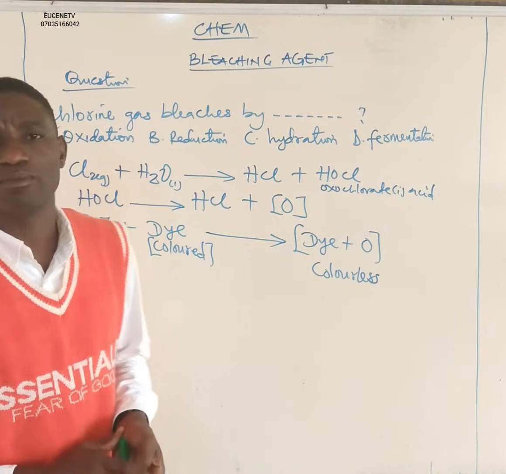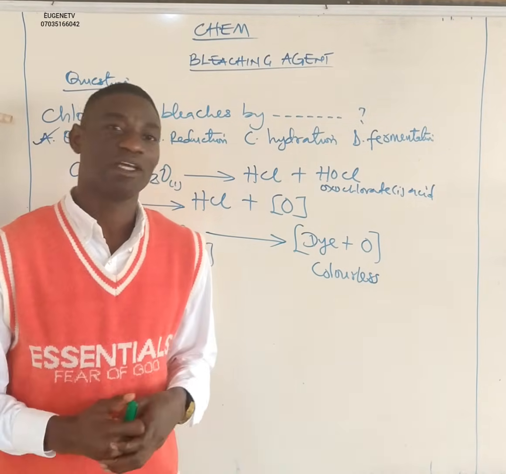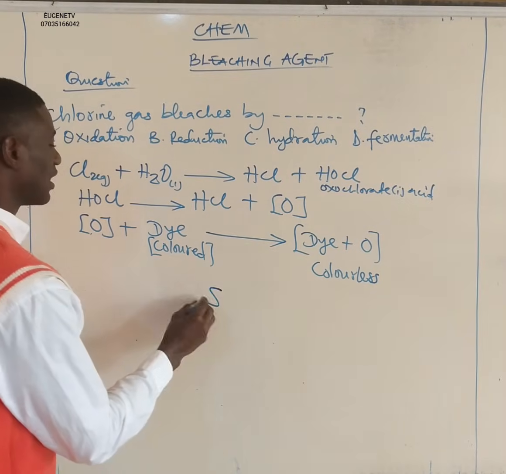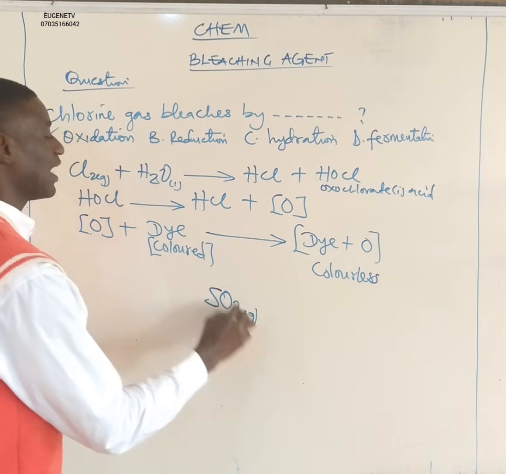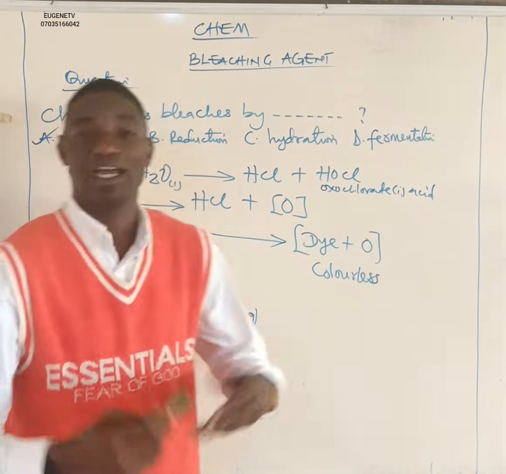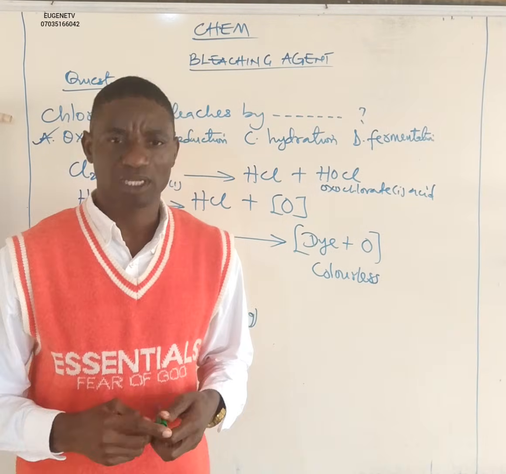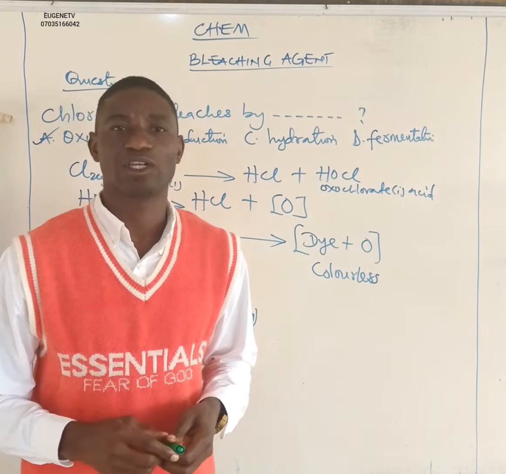If you have any problem about bleaching action, in our next video we are going to look at the bleaching action of sulfur oxide. How does sulfur oxide gas act as a bleaching agent? We are going to take a look at that. If you have any question and you want to be clear on how gases can function as bleaching agents, please direct your questions to the comment section.